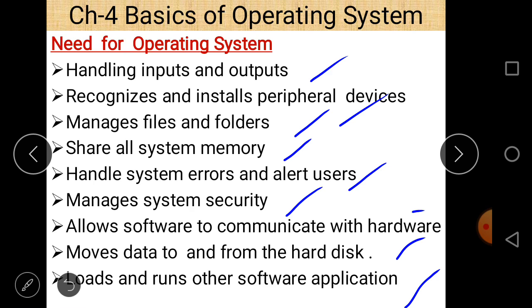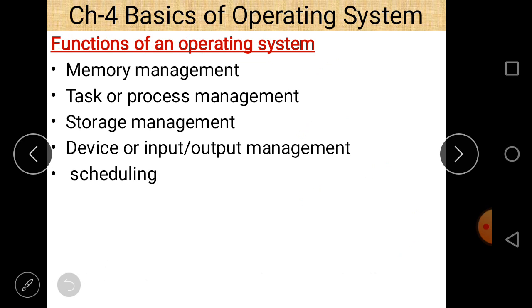So operating systems basically perform many tasks in our computer systems regarding file management, input output, device management, memory management. These are all the tasks of an operating system, and because of this we need an operating system in our computer system.